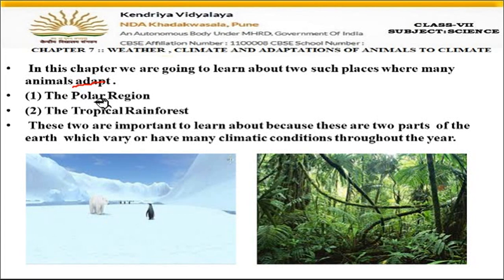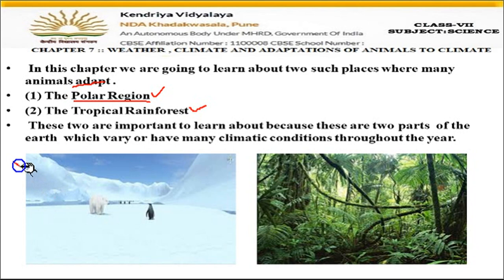So, in the chapter on adaptations, we have to study two main areas of the earth. The first one is the polar region area, and the second is the tropical rainforest area. Okay, in this session today we are only going to cover the polar regions, tropical rainforest in the next session, but these two areas we have to study.